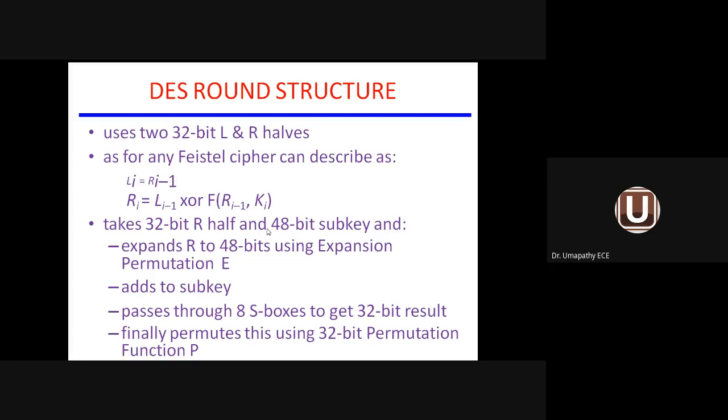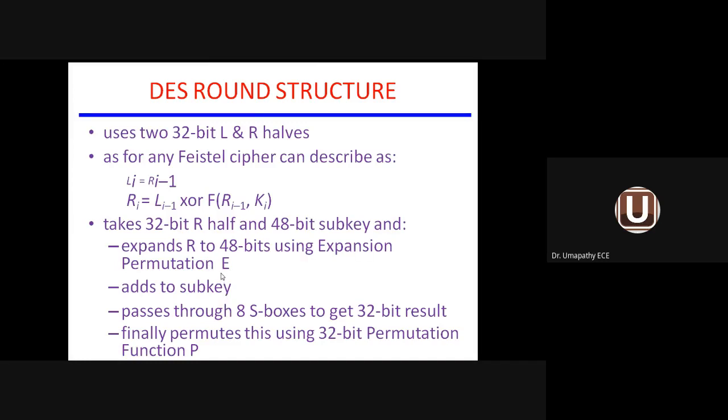So inside the round function, what are the parameters? One is the right block, another one is the sub key. It takes 32-bit R and 48-bit sub key. So for a round function, two parameters should be available. Both the parameters' number of bits should be equal. But here, the right block is having 32 bits, whereas the sub key is having 48 bits. So we need to convert the right block into 48 bits using an expansion permutation called E.